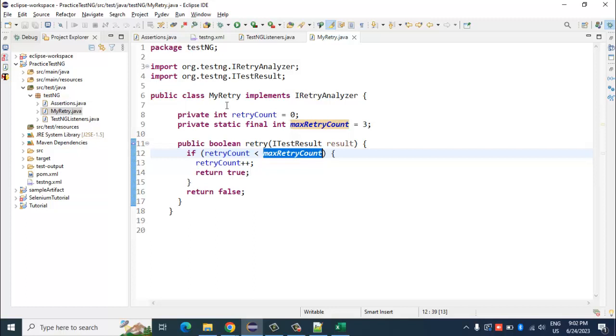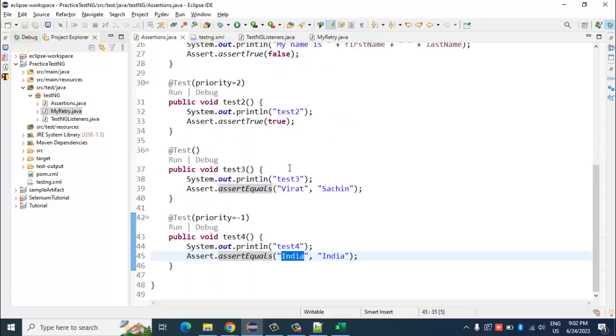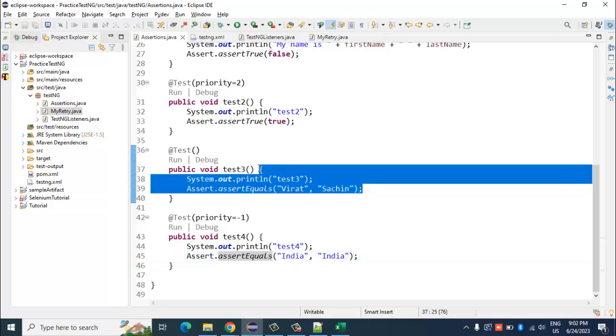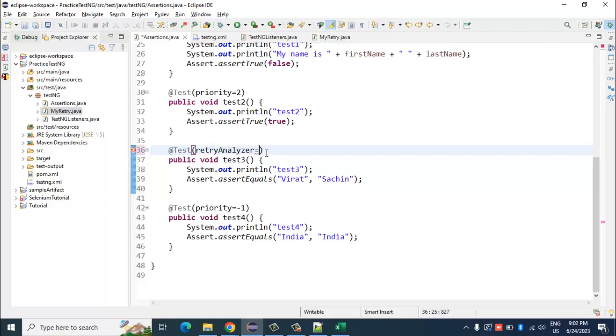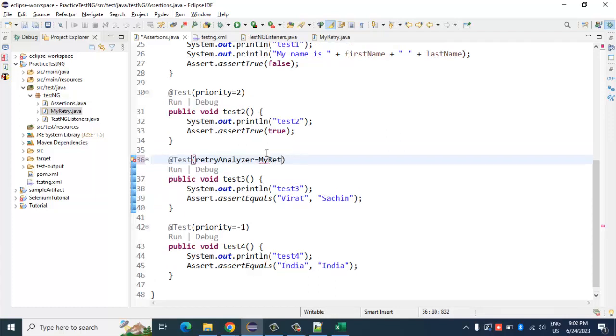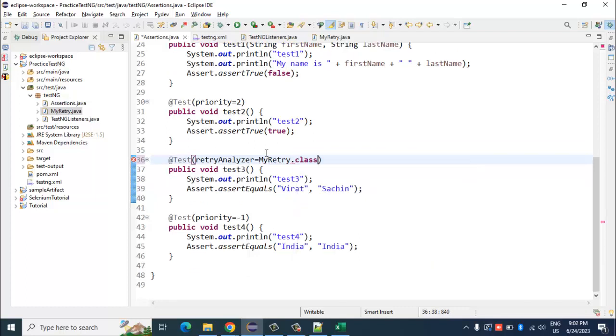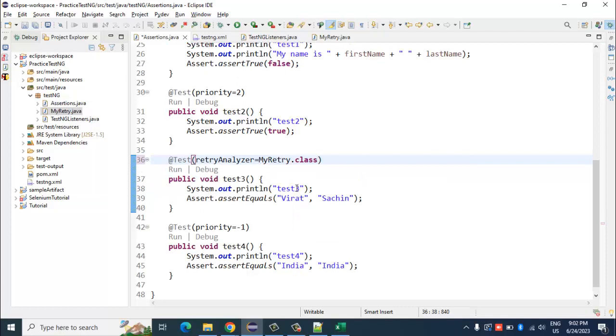Now let's go to the assertions, where a particular method is already failing. This one fails, you know that. So inside this test annotation, I would say retryAnalyzer equal to the class which you have used for the retry logic, which is MyRetry.class.